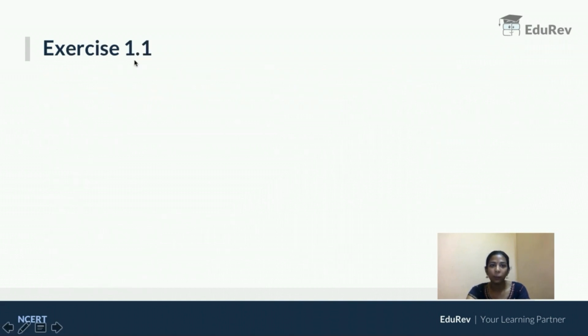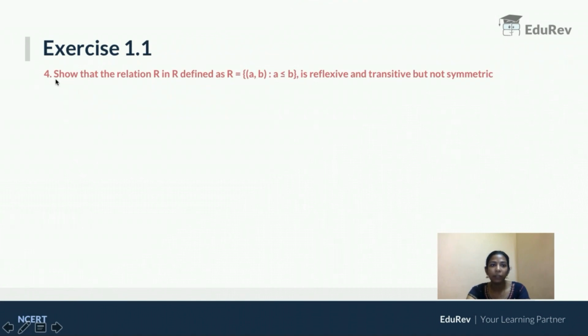Exercise 1.1. From that, I am taking the fourth question. Show that the relation R in the set of real numbers defined as R = {(a, b) such that a ≤ b} is reflexive and transitive but not symmetric. So they are asking us to prove that this is reflexive and transitive but not symmetric. So what is the relation they have given? The ordered pair (a, b) such that a ≤ b.